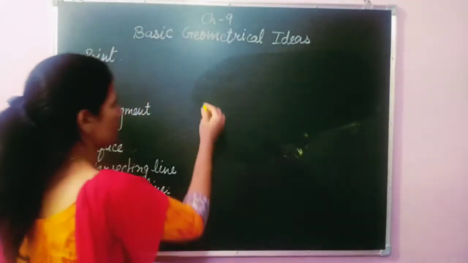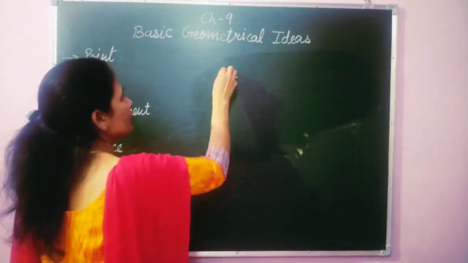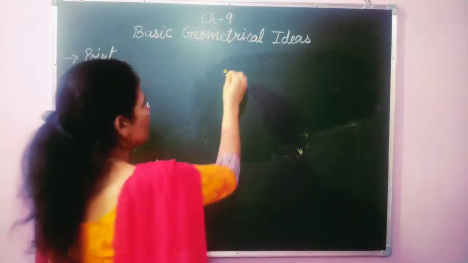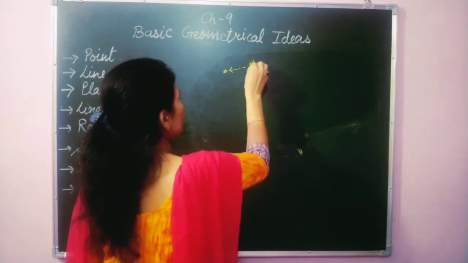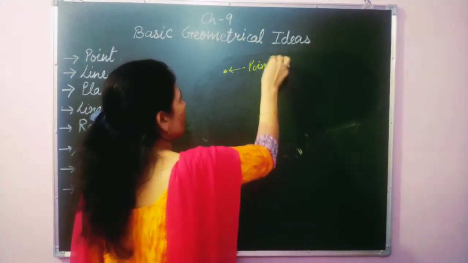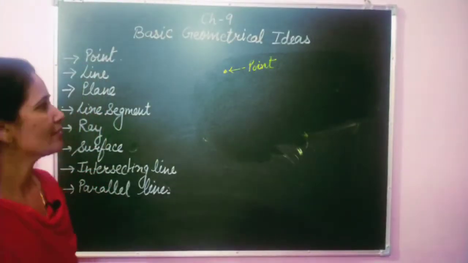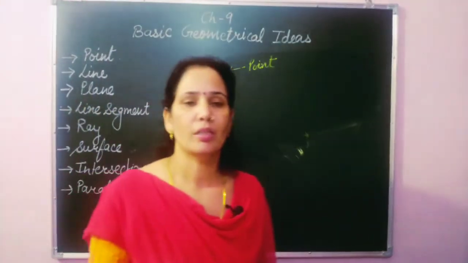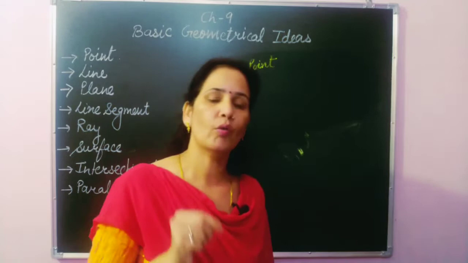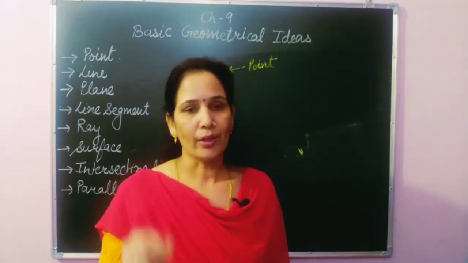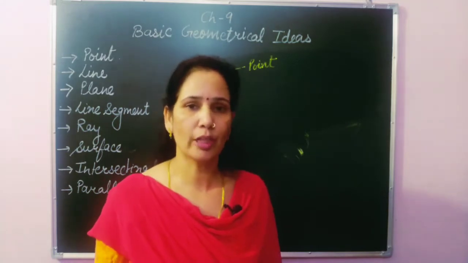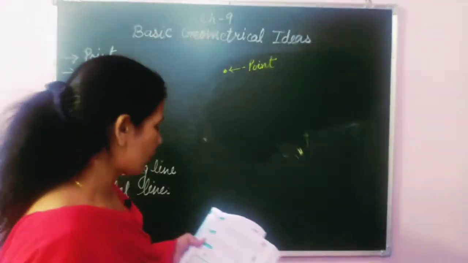Students, when we put a mark on a plane, that is called the point. Okay, and this point has no length, no breadth, no thickness. It's only a mark on a plane, so this is said to be a point. I repeat again, point means a mark on a plane, a single dot over a plane, and a point doesn't have thickness, breadth, or length. Okay, now then after we are going to discuss the plane.